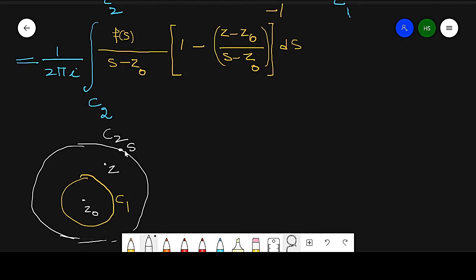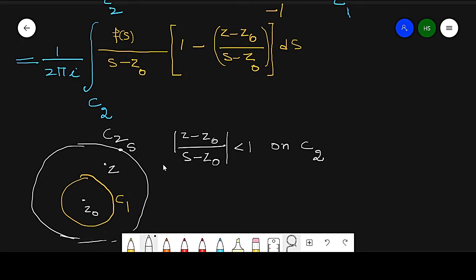So S is on C2, Z is in this region. It means |S minus Z naught| is larger, so in this case (Z minus Z naught) over (S minus Z naught), this value, is less than 1 on C2.